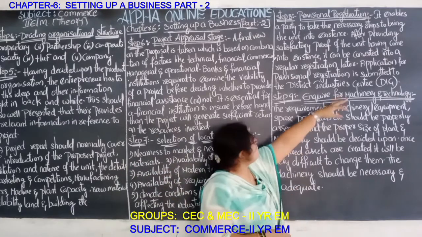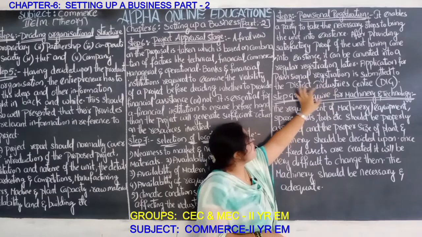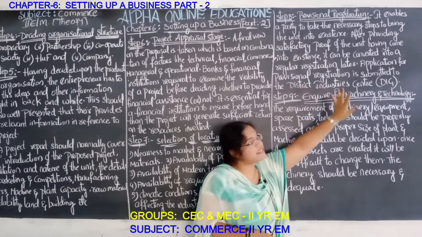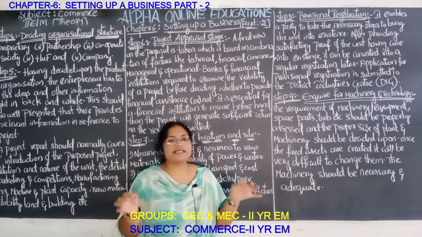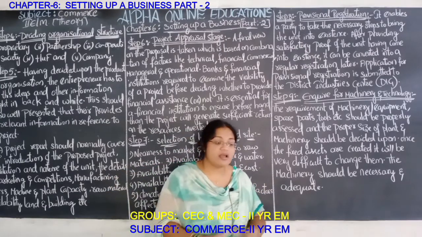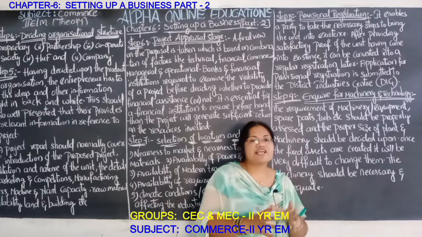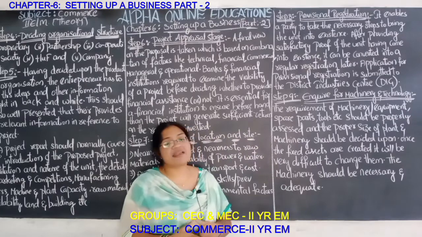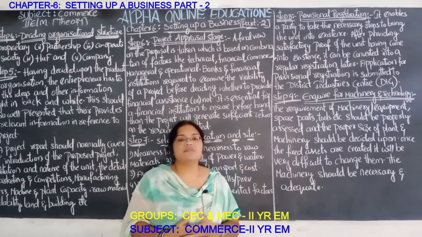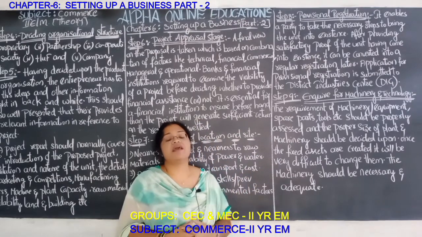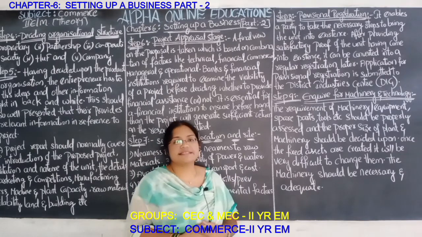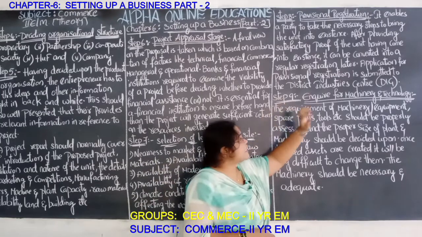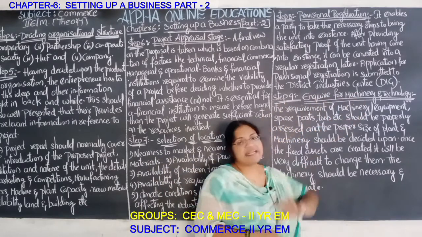Okay. An application for provisional registration is submitted to the district industries centre. So in order to get a provisional registration, an application is prepared and submitted to the district industries centre. For them, this type of application is submitted in those industrial centers. Next, step 9: inquiry for machinery and technology.